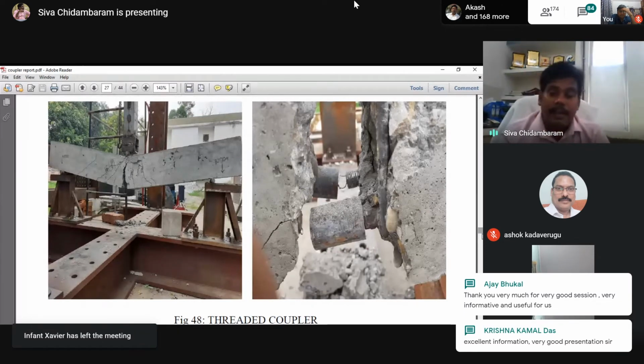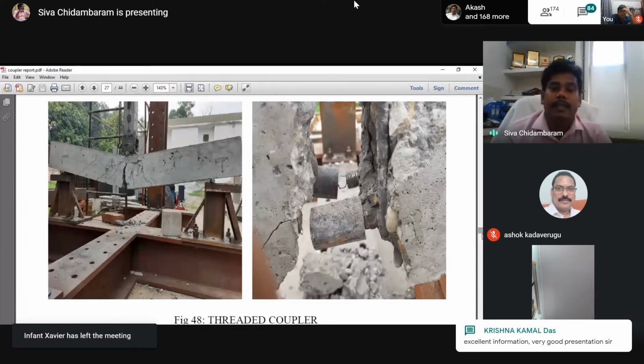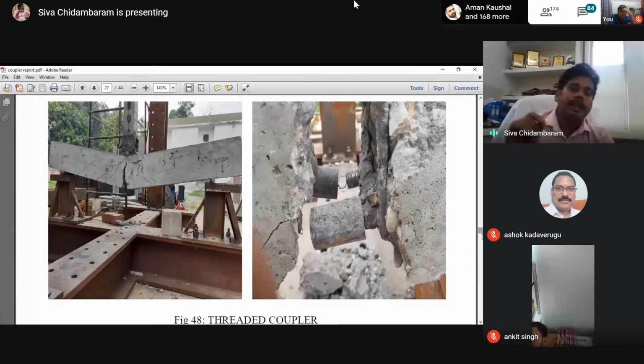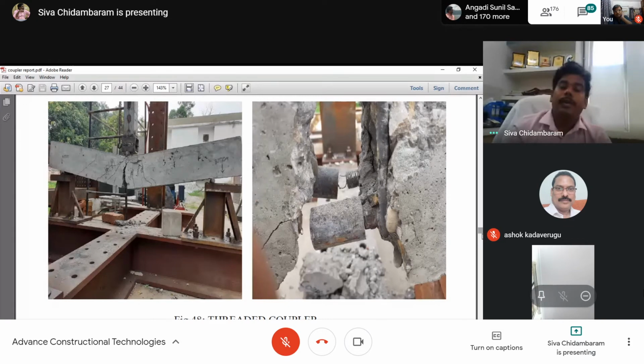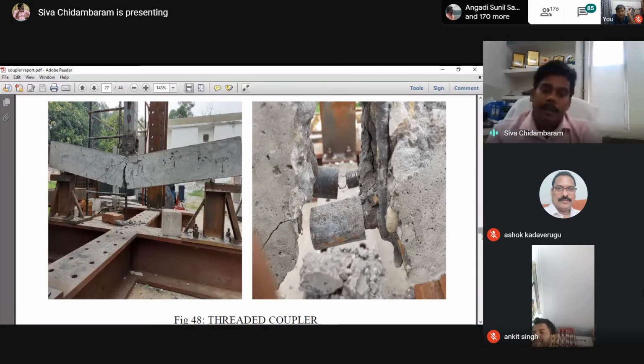Instead, we have directly threaded, because in many practical sites they are not following the procedure. In important sites they are following it. In some locations they are not following the procedures. So they simply thread and connect using normal threading sleeves. If you do it like this, you can expect this kind of failure. The rebar will slip from the coupled point. It should not happen.